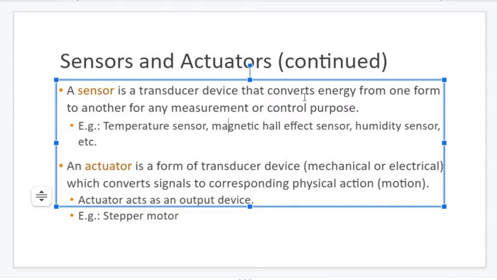Through that we can read the present temperature of that person. Some examples: temperature sensor, magnetic Hall effect sensor, humidity sensor, moisture sensor, etc. These all are sensors.